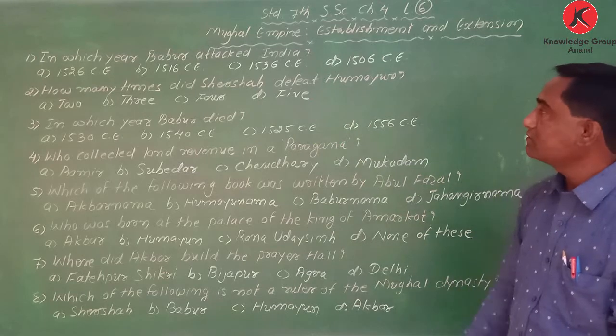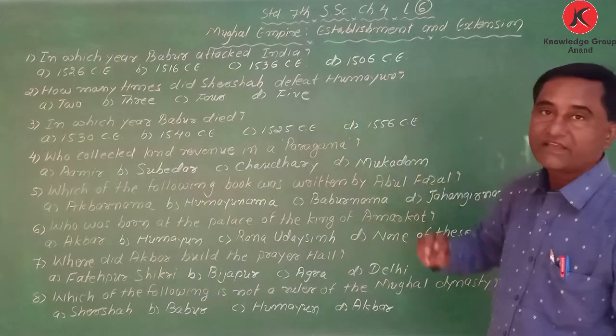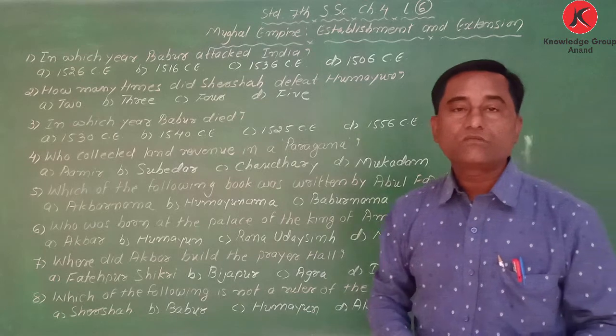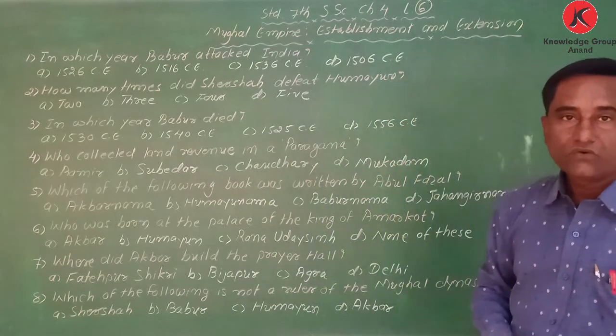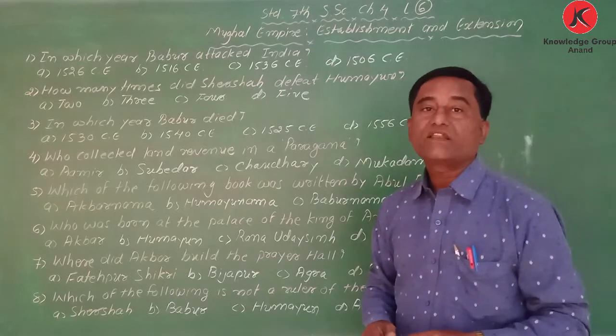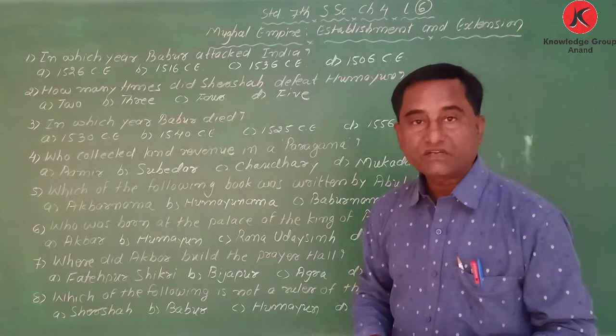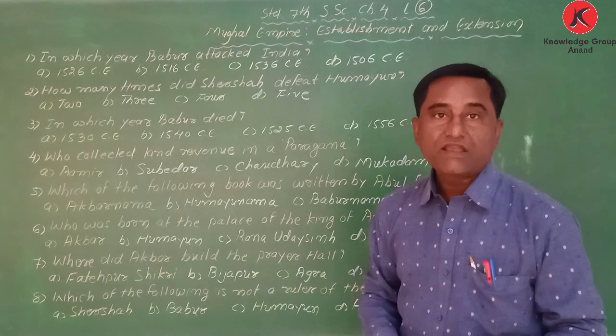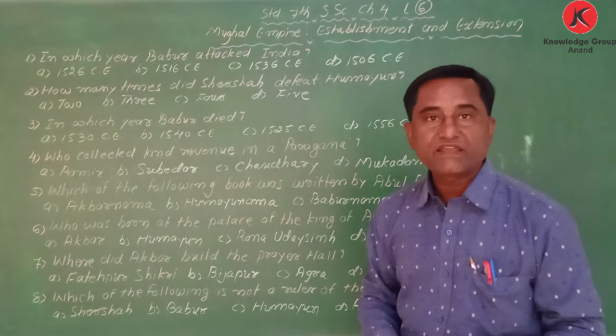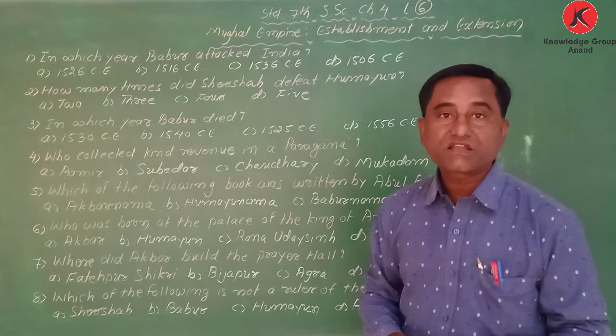First question: in which year did Babur attack India? My dear student, we know that when Ibrahim Lodi was there, Babur attacked and defeated Ibrahim Lodi, the Lodi dynasty ended and the Mughal dynasty started ruling.